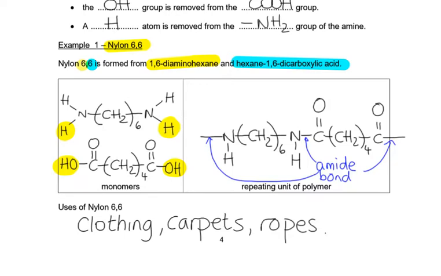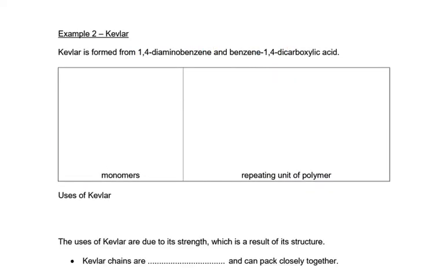Okay. So we're going to move on. We're going to have a look at Kevlar now. Some of you might have heard of Kevlar. Kevlar again is mentioned in the AQA specification by name. Kevlar is what you'll find in bulletproof vests. Fire officers also wear it in their fire retardant clothing.